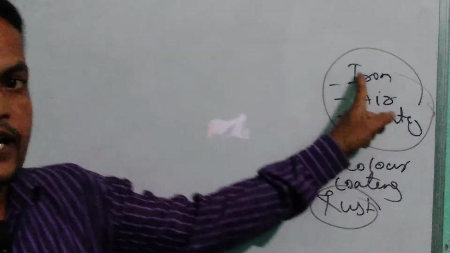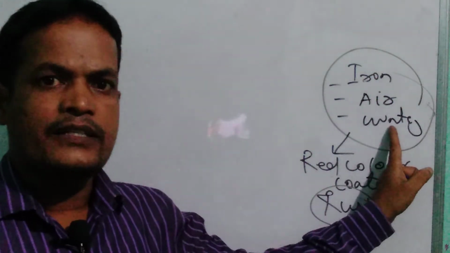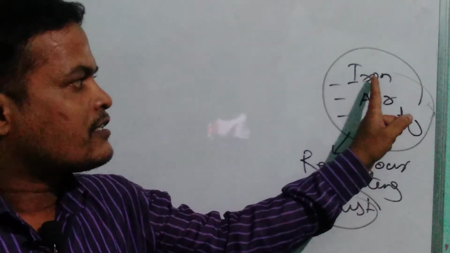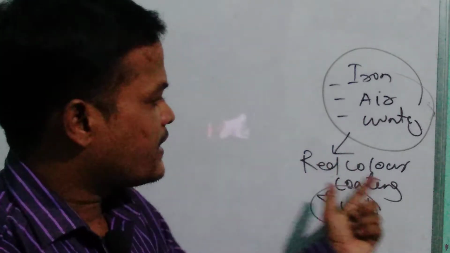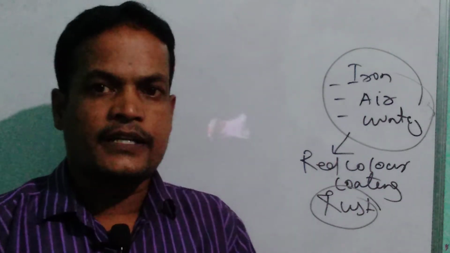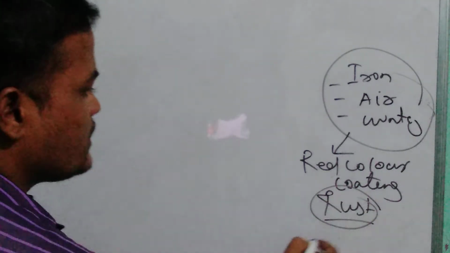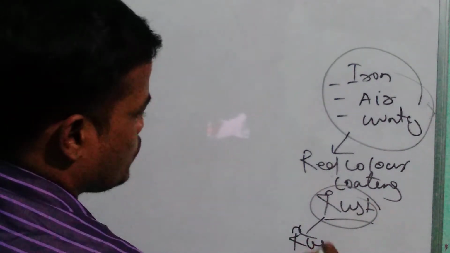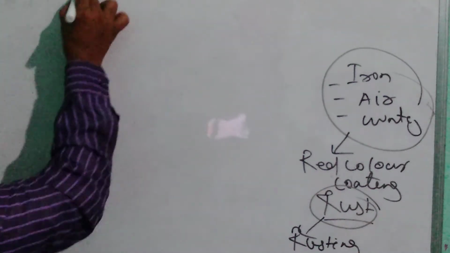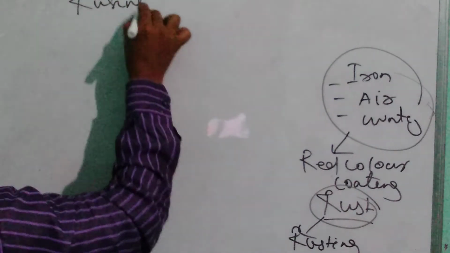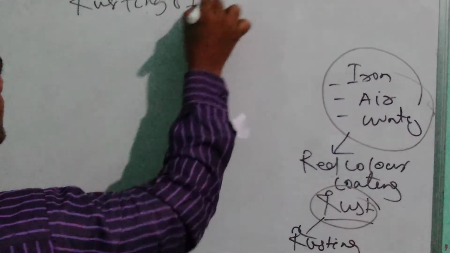Is it right? When iron is kept outside, it comes in contact with the air and water. Due to the chemical reaction of air, water and iron, a new substance is produced, which is a red color coating over the iron articles or iron material, and that is called rust. And this process is called rusting. So rusting is a chemical process, it is a permanent process. Is it right? So rusting of iron.